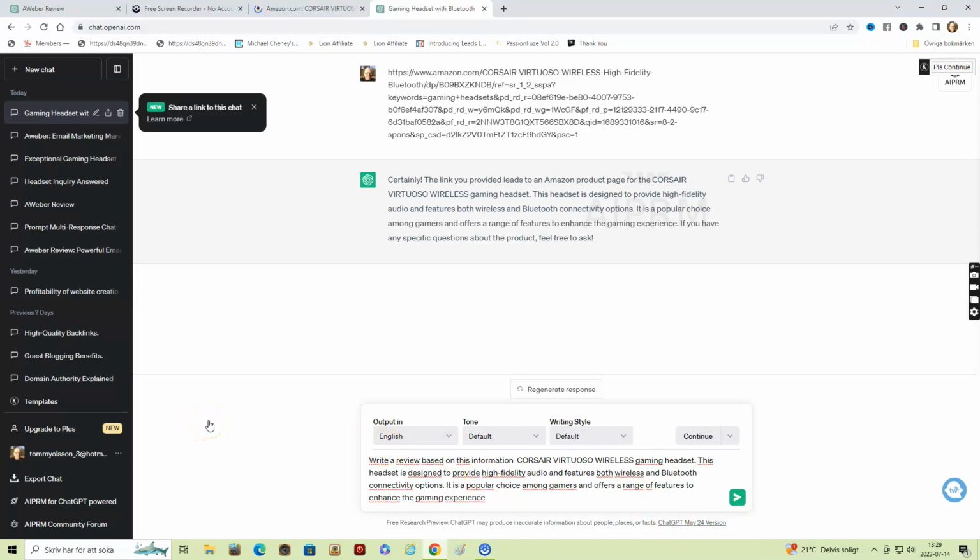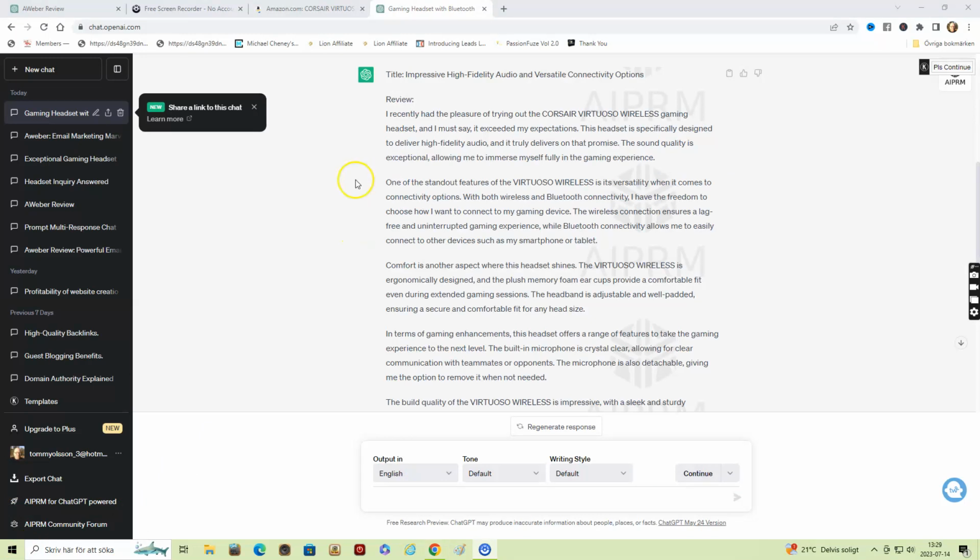So now ChatGPT has created a positive review about the headphones that I entered the link to, and then you can just copy the text and go to Quillbot, and paste it into your blog.